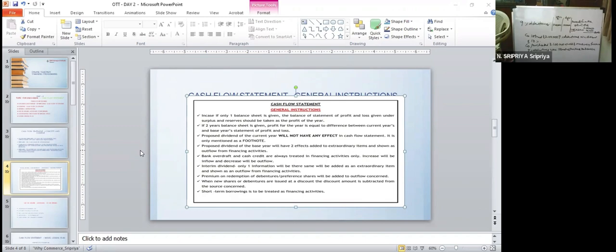So now I have added one more. Out of 2 lakh debentures, the company is issuing 1 lakh debentures for purchase consideration.